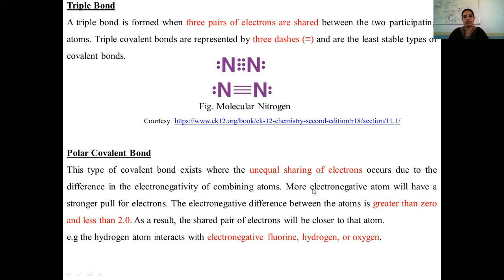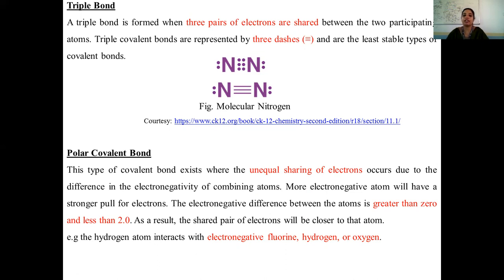Out of two atoms, if one atom is electronegative in nature, that electronegative atom will tend to pull the electron towards itself. The pulling of electrons towards the electronegative atom makes it negatively charged, and the atom which donated the electrons becomes positively charged.